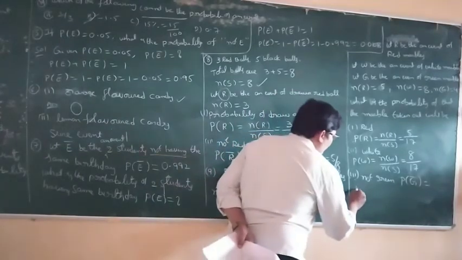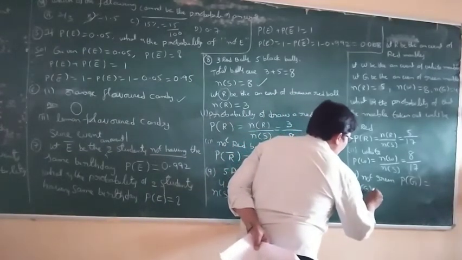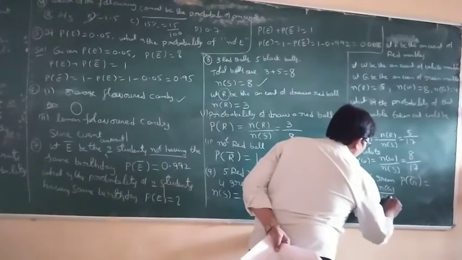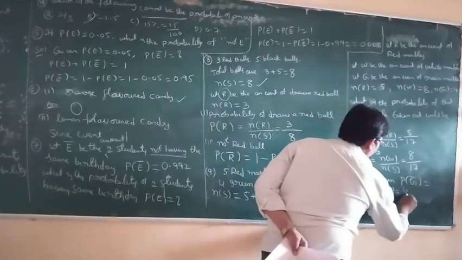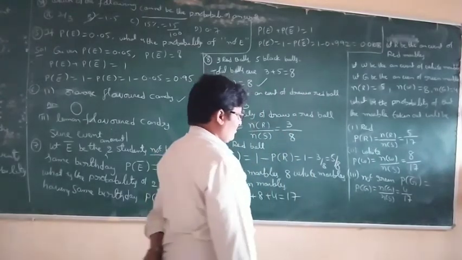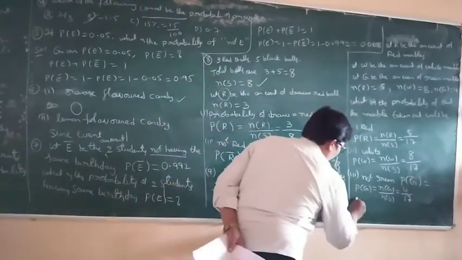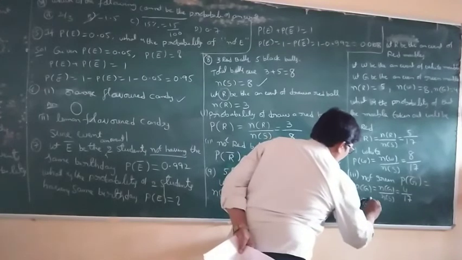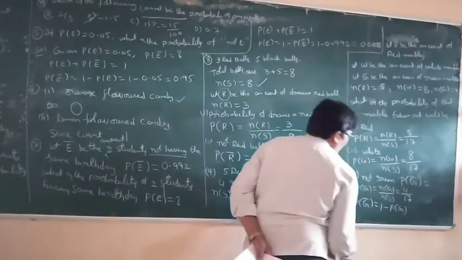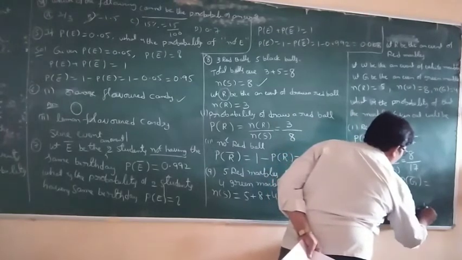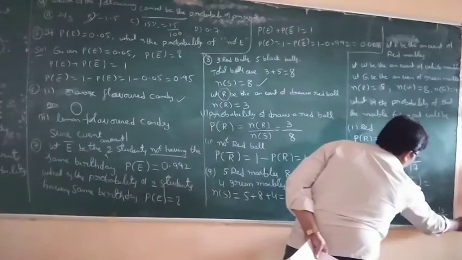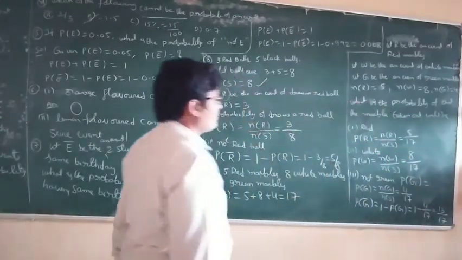So first find P of G. P of G is equal to n of G by n of S, and n of G is the number of green marbles, equal to 4, so 4 by 17. So the probability of G complement is equal to 1 minus P of G, which is 1 minus 4 by 17, equal to 13 by 17.